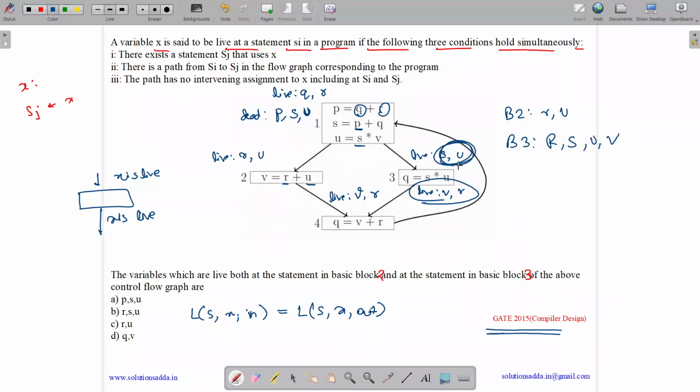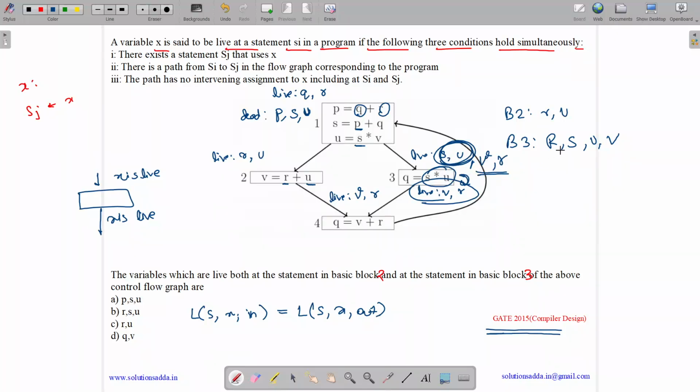S and u are live because of this condition: if a block B does not use a variable v which is live after its exit, then v is also live before the entry. So here also v and r would be live if they are live afterwards and they are not used in between. So v and r also come over here.